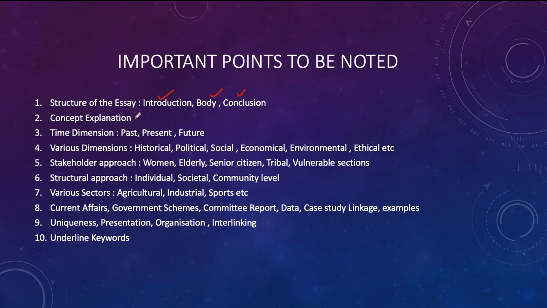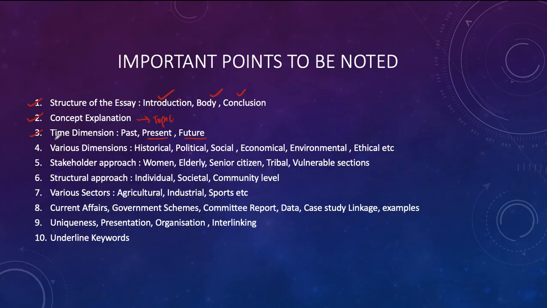And if you look at the concept explanation, he is trying to bring in some 4 to 5 columns to explain the meaning of the topic, and this has been done in this particular essay. And with respect to the time dimension, he has talked about the historical approach, but current affairs he has linked only partly, and way forward he has linked.